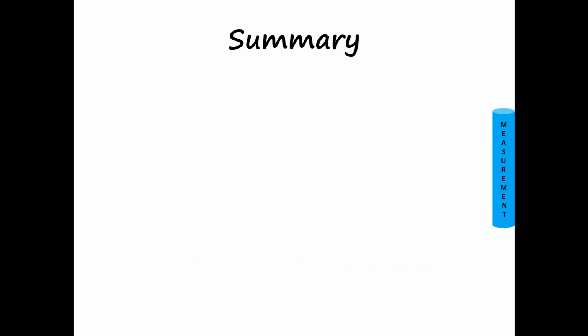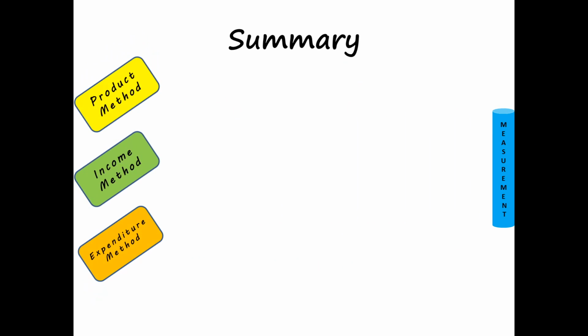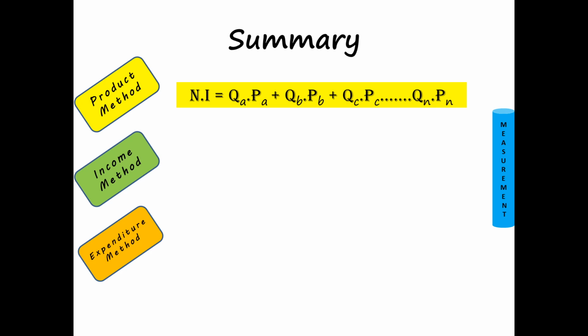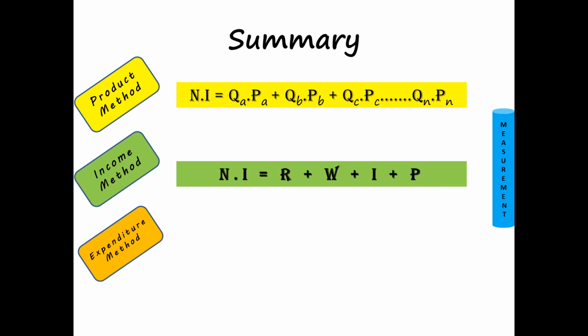Now just the summary of the 3 methods. We have understood 3 methods: product method, which is also called output method, income method and expenditure method. In product method, national income is a summation of the product of the quantity and price of the respective goods. In income method, it is the aggregation of the rewards which different factors of production get in the form of rent, wages, interest and profit.